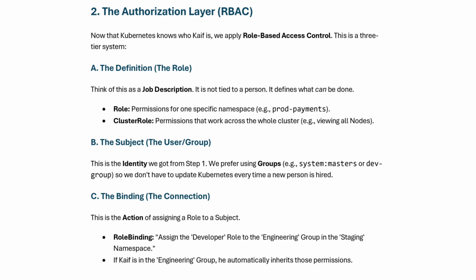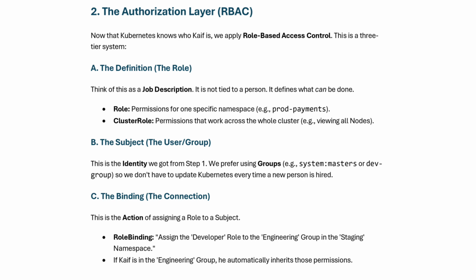Now see the binding, the connection. This is the action of assigning a role to a subject. Role binding, for example, is assigning the developer role to the engineering group in the staging namespace. If KEF, the user, is in the engineering group, he automatically inherits those permissions. So all this, A, B, C, works together, or they are interconnected, as it is a three-tier system, meaning the subject, the definition, the binding all connect together to form this statement. That is, if a user is in the engineering group, he automatically gets the developer role assigned to the engineering group in the staging namespace.